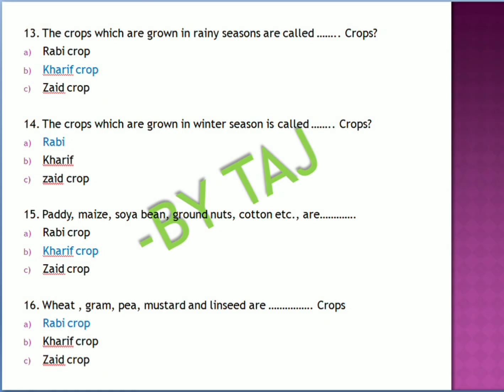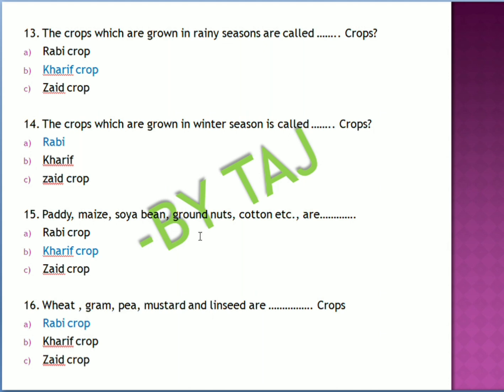Crops which are grown in the rainy season, from June to October, are kharif crops, and the winter crops are what we call rabi crops. Here you can observe, this is the answer for rabi crops. So coming to the next question: paddy, maize, soya bean, groundnut, cotton. All these are examples of kharif crops, not rabi crops.